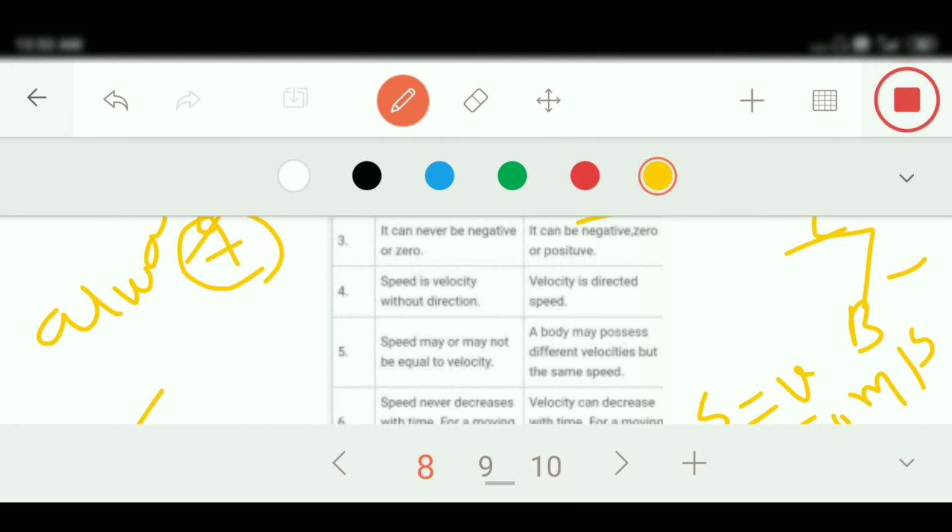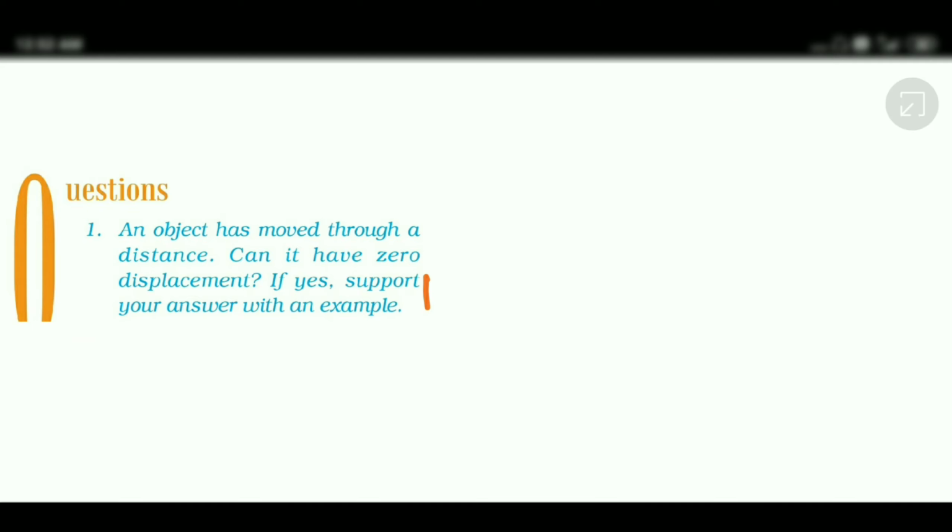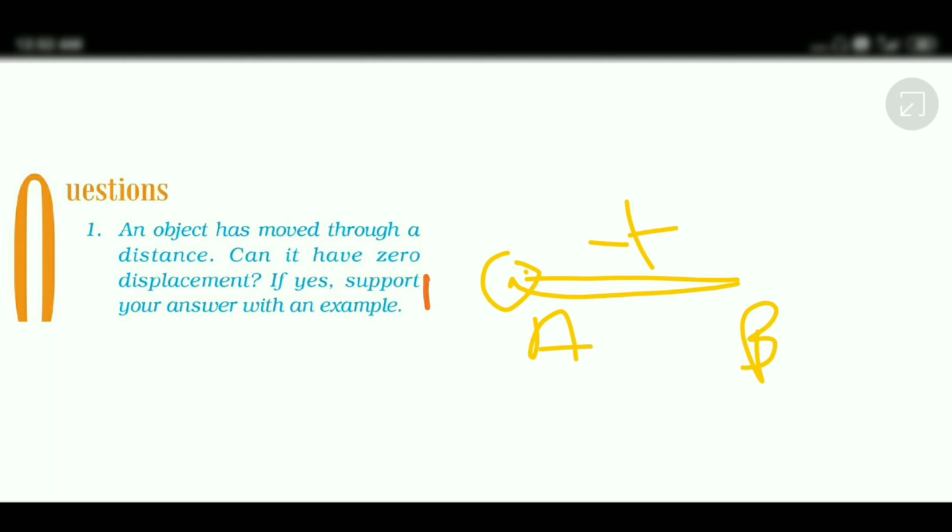Okay, now today we will solve an NCERT question. Question number 1 is asking: an object has moved through a distance, can it have a zero displacement? I think you all know its answer right now. We have revised this so many times. If an object is moving from A to B, it will have positive displacement, but if the object moves again from B to A, it will have the same initial and final point, so its displacement will be equal to 0. You can write your answer in your own words, taking your own example. I think you all are able to write its answer.